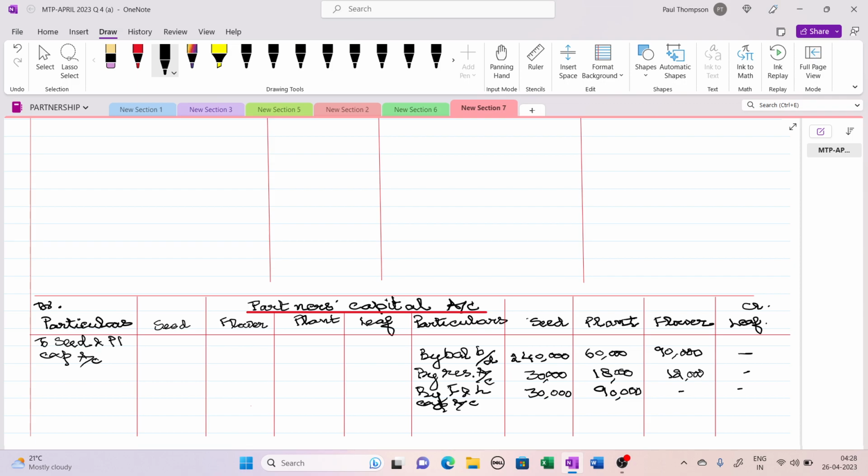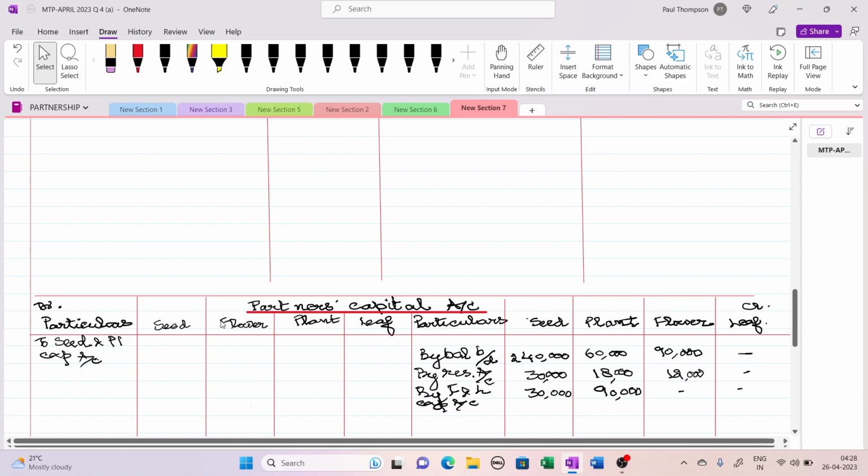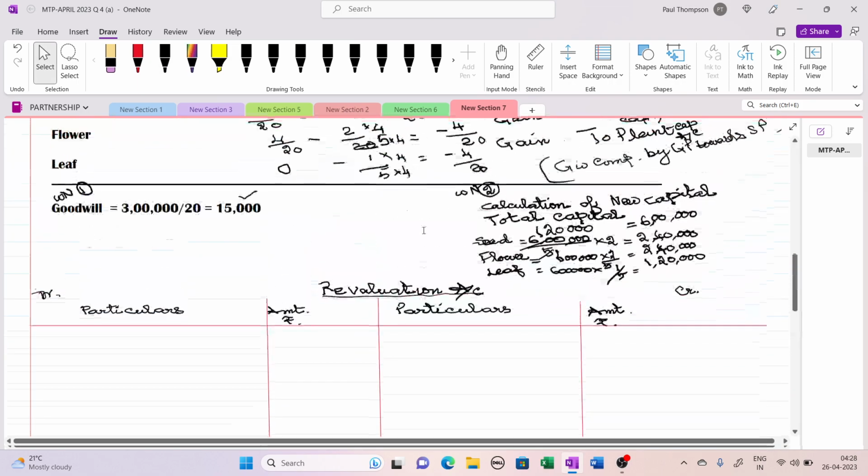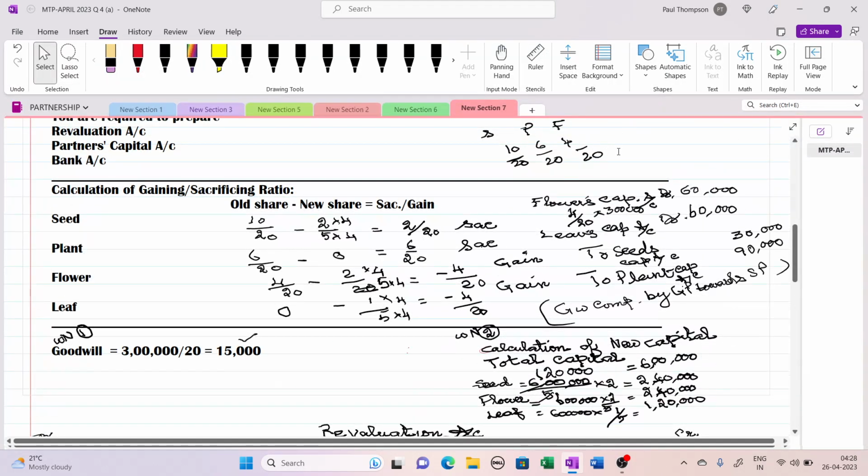We have already debited Flower 60,000 and Leaf 60,000. Okay, so this is written right now. 60,000 is debited for both of them, 120. Here 120 is credited to them. See, 60,000 we have written, Flower's capital account and Leaf's capital account we have debited.